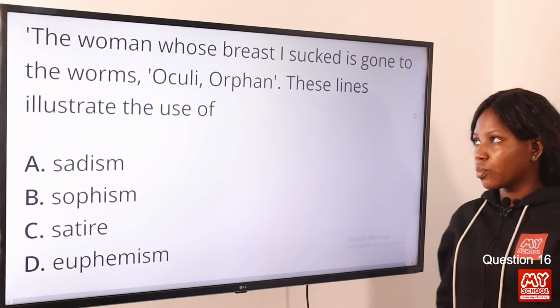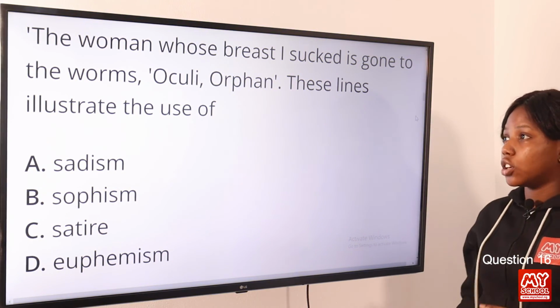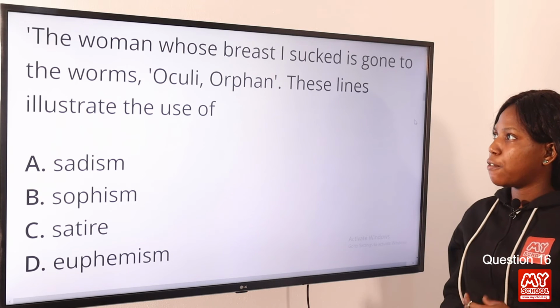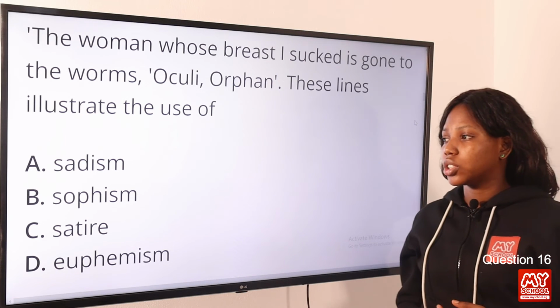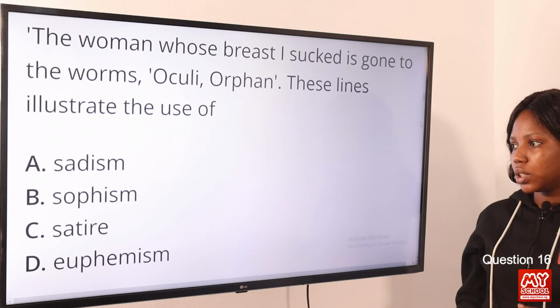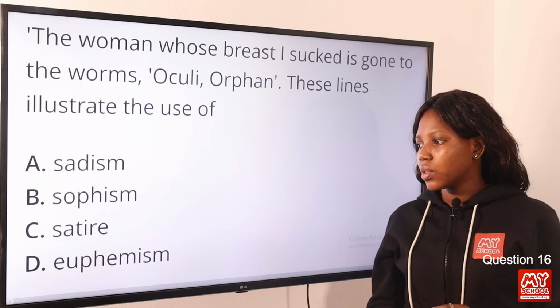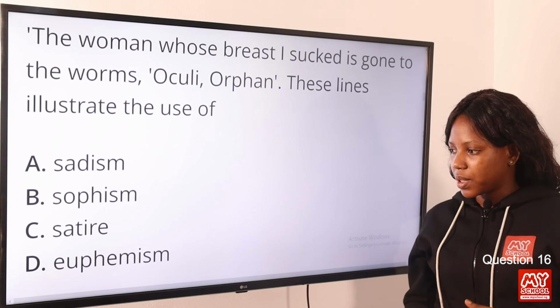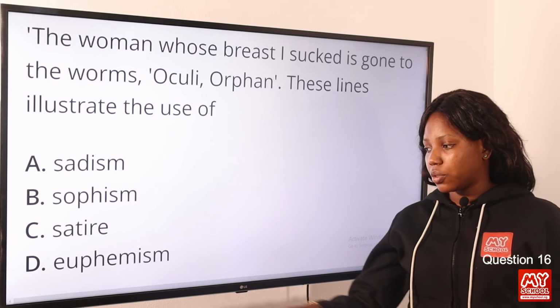Question 16. The woman whose breast I sucked is gone to the worms. Oculi orphan. These lines illustrate the use of option A, sadism, option B, sophism, option C, satire, option D, euphemism. Now the answer to this question is euphemism.